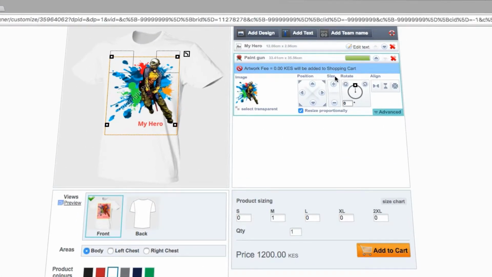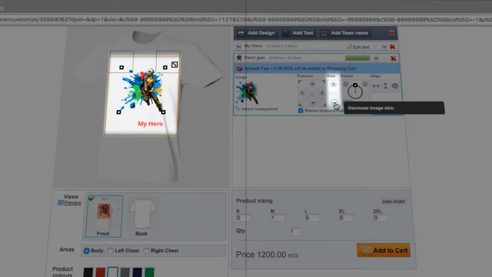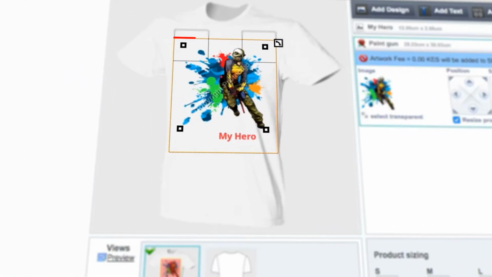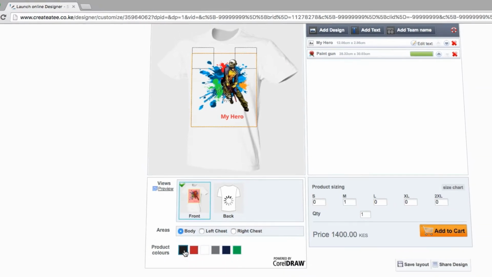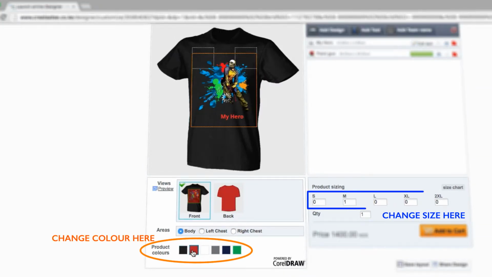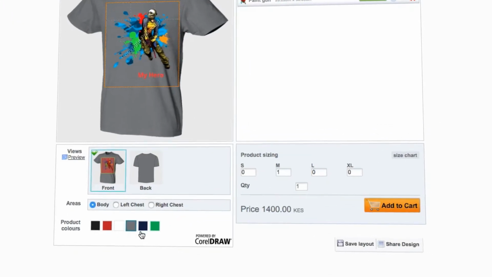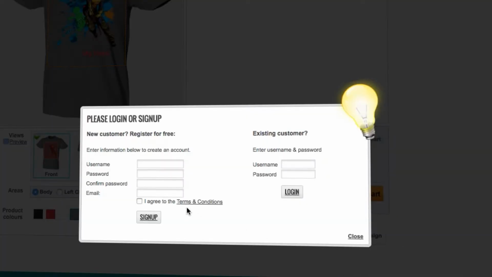Once you've selected your design, you can scale it up, scale it down, rotate it, and even center the image correctly. Make sure it fits inside the design area for perfect printing. At this point, you can change the color and size of the garment. If you do not have time to complete the process, you can save your layout and continue later.